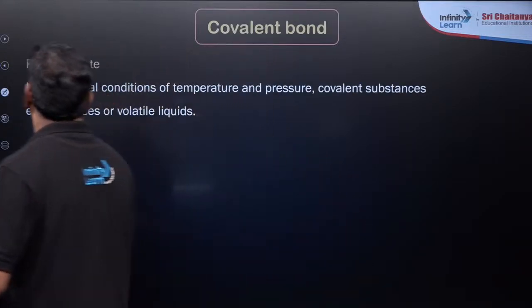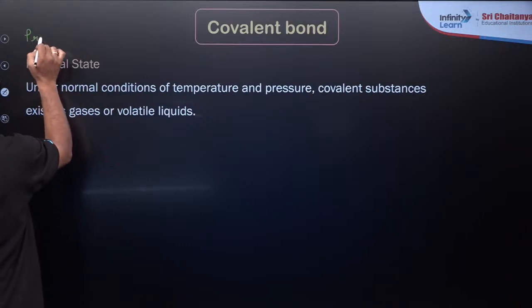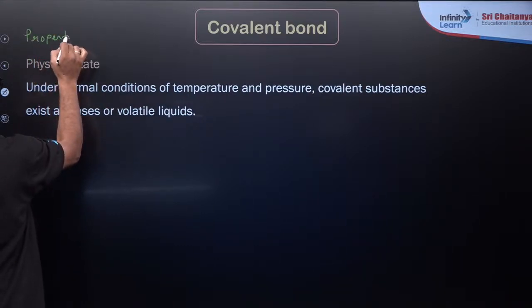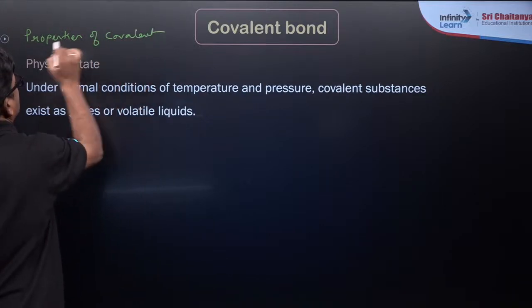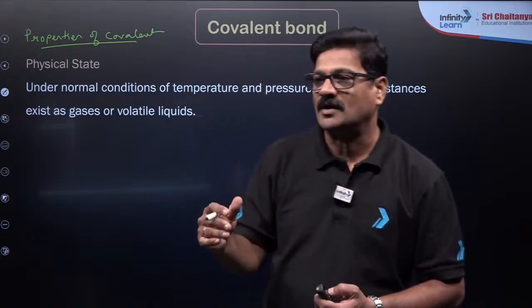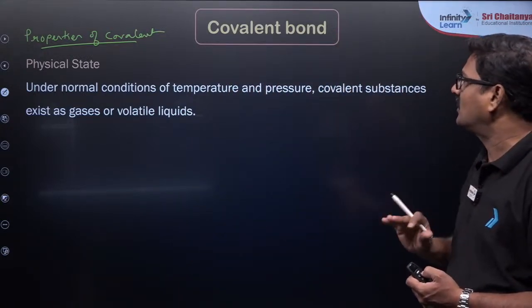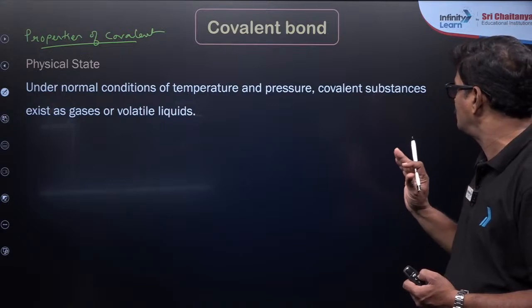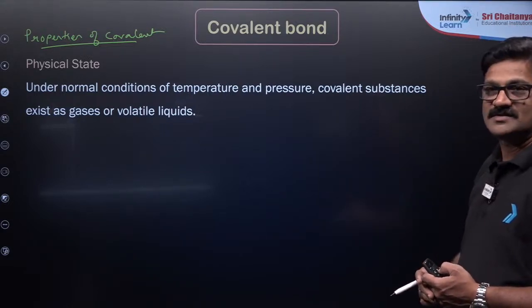Now here the covalent bond and the compounds' properties of covalent bond. Okay, I just want to discuss some overall image of these covalent and ionic relative properties. Under normal conditions of temperature and pressure, covalent substances exist as gases or volatile liquids.